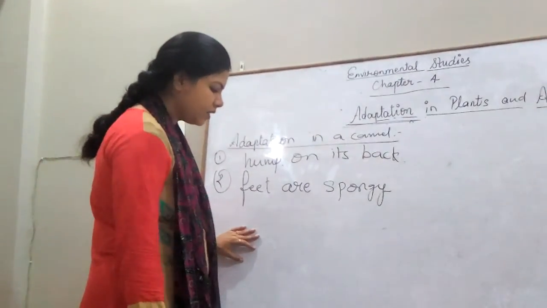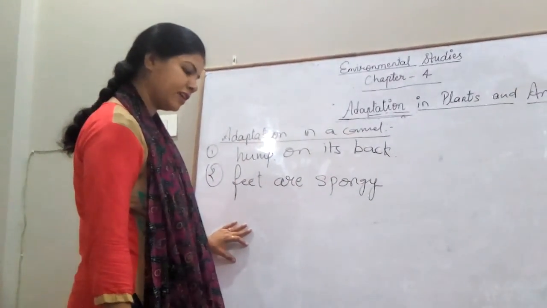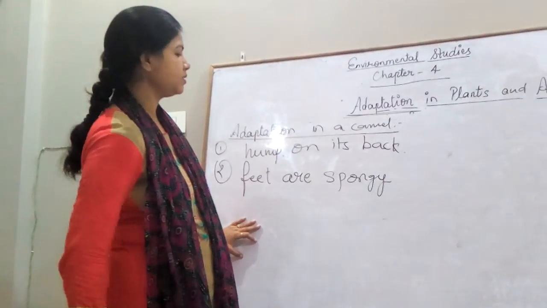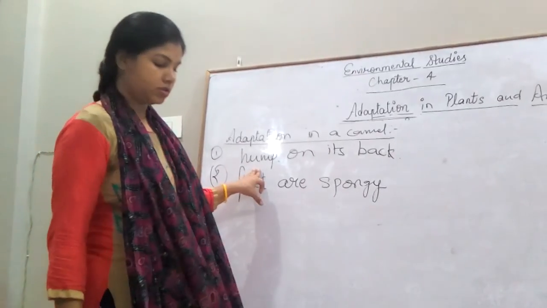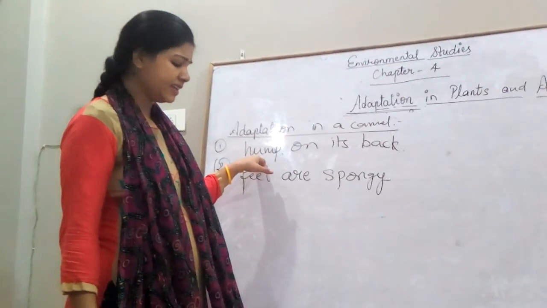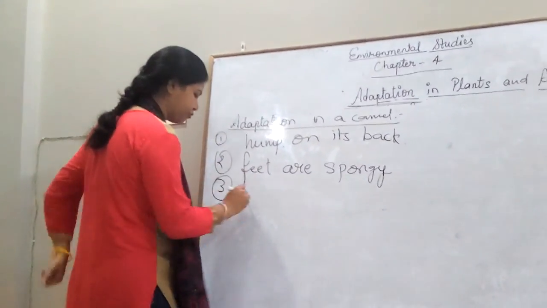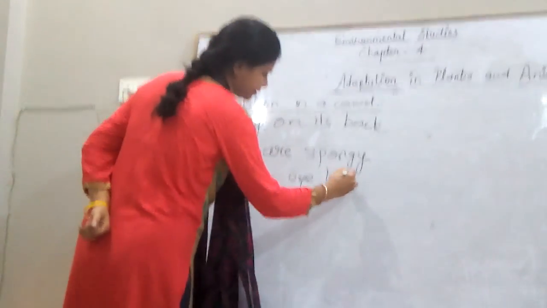Why can a camel survive without water for more than a week? Because it has a hump that is helping it to survive. Why does a camel have long eyelashes? Yes, one more question. Long eyelashes.